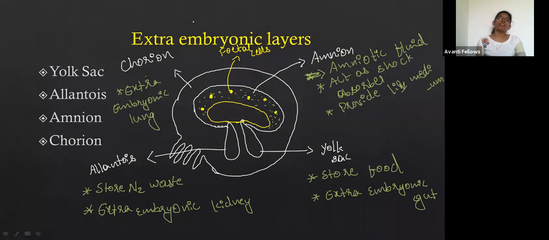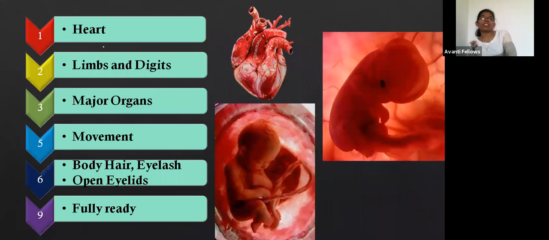See, these are all the 4 extra embryonic layers, apart from the endoderm, mesoderm, and the ectoderm. Yolk sac, allantois, amnion, and the chorion are the 4 extra embryonic layers that we can observe in the developing embryo. Right. Next, the development of the organs. When the zygote is formed, and then the zygote starts to divide and forms many things, right? So in the first month, the heart starts to develop.